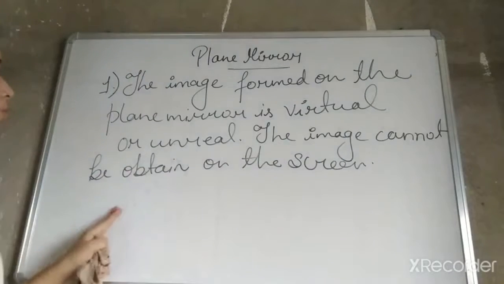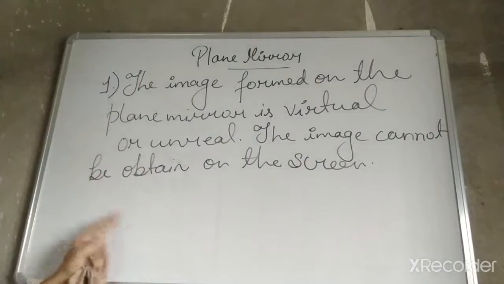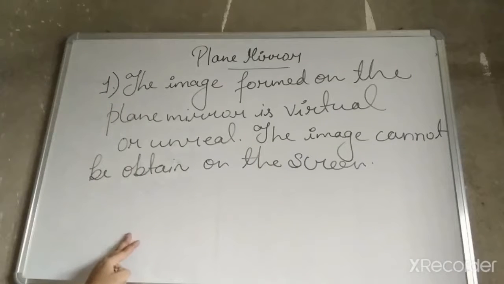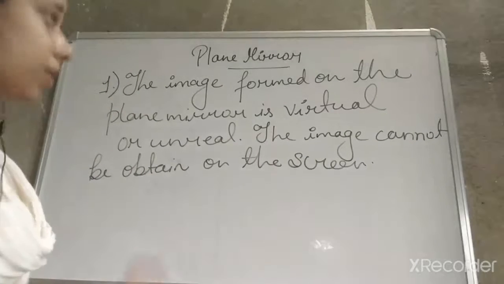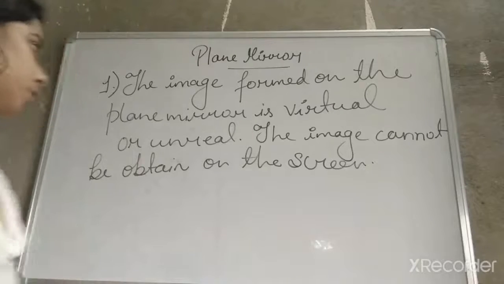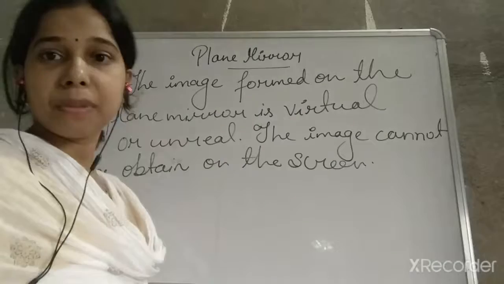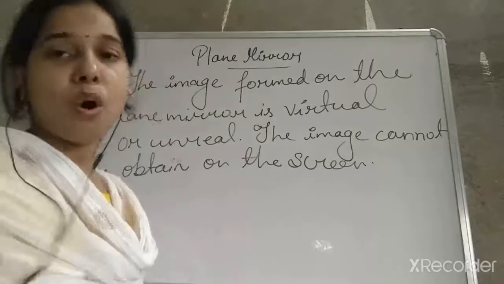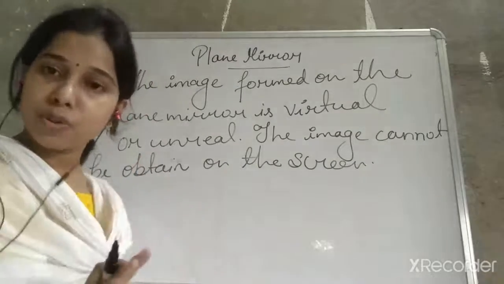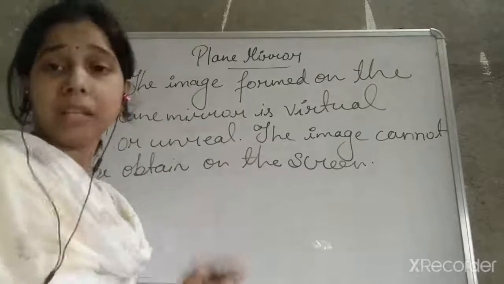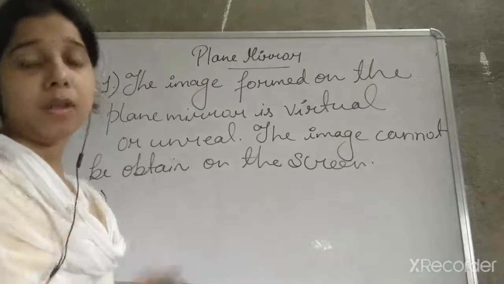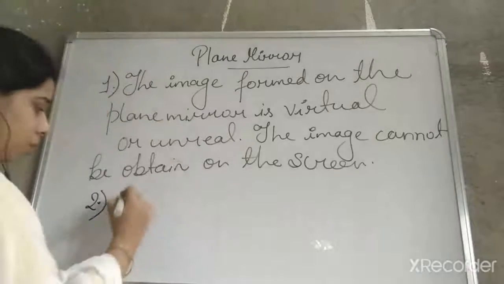Okay, so a virtual image, which cannot be obtained on the screen, is formed by the plane mirror. So this is the first point, that is the virtual image. Second one, right now I discussed that if you stand in front of the plane mirror, the size of yourself, the size of the object, and the size of the image which is formed in the plane mirror, both are same. So same